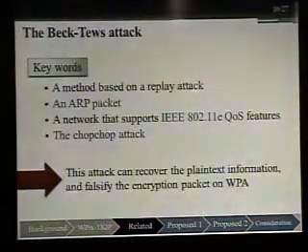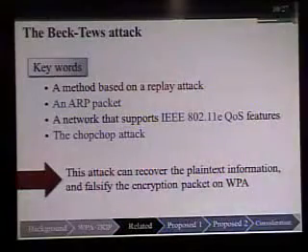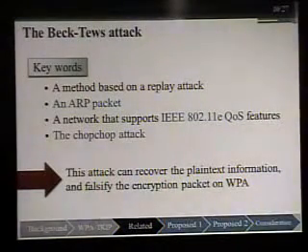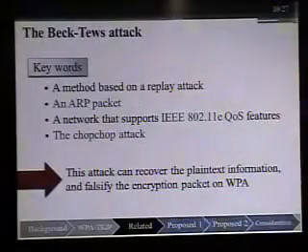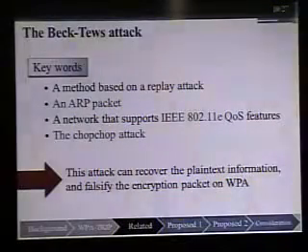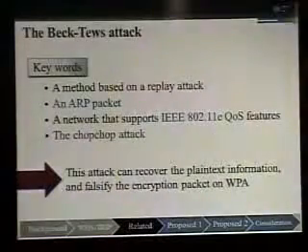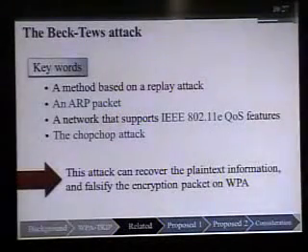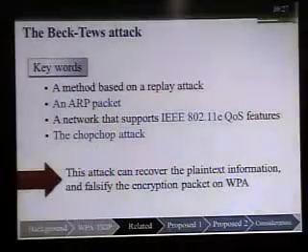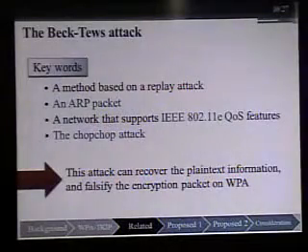I'll explain the Beck-Tews attack. This attack is a method based on a replay attack. The main target of this attack is a null packet. This attack works only for a network that supports 802.11e. And this attack uses the chop-chop attack, which is an attack against WEP. This attack can recover the plaintext information by using the chop-chop attack and falsify the encrypted packet on WPA.